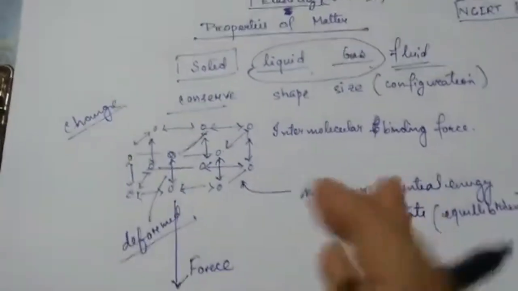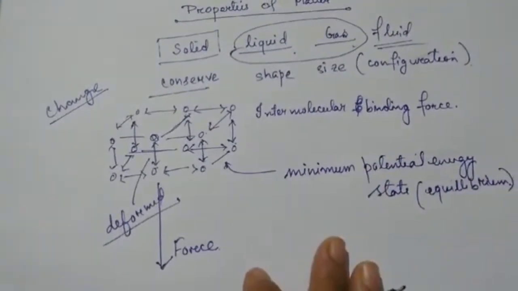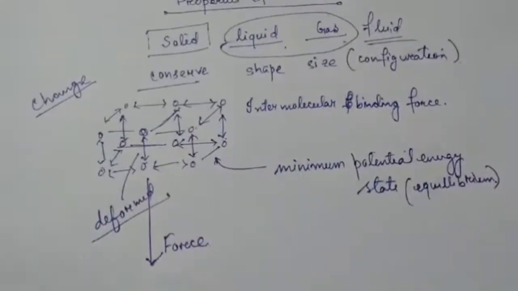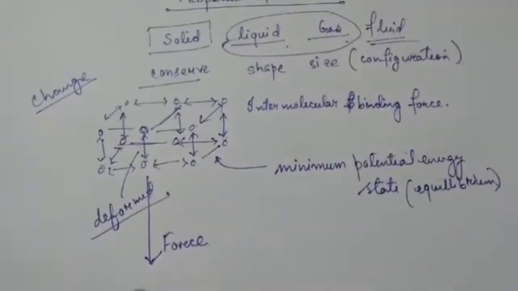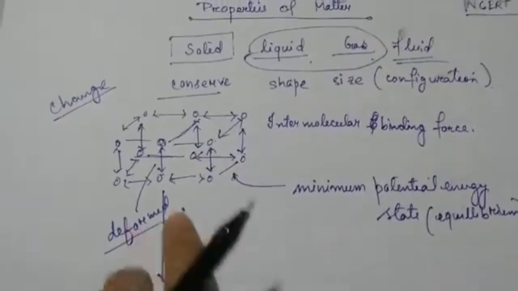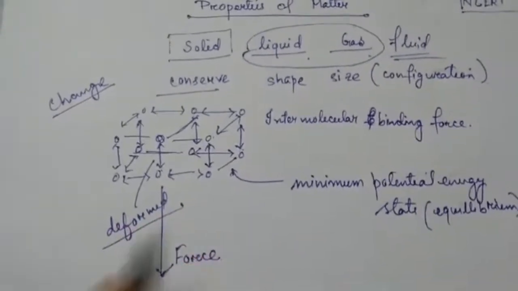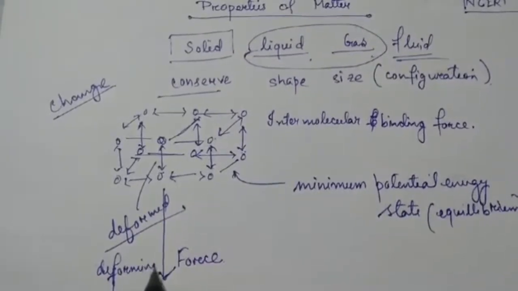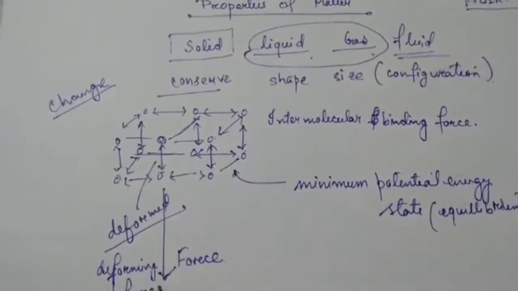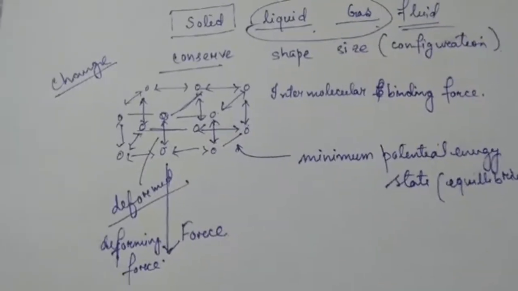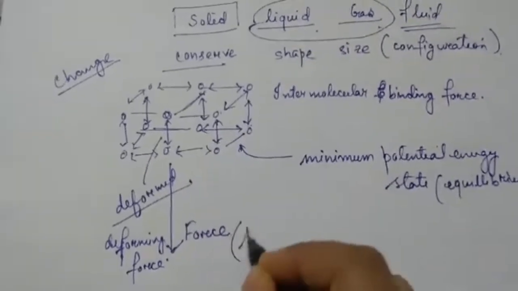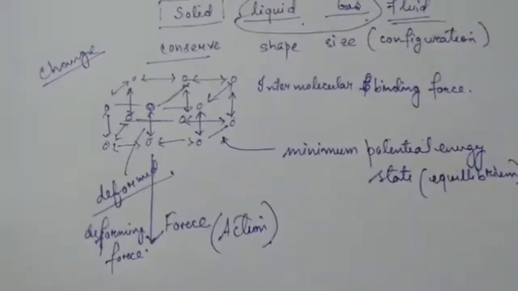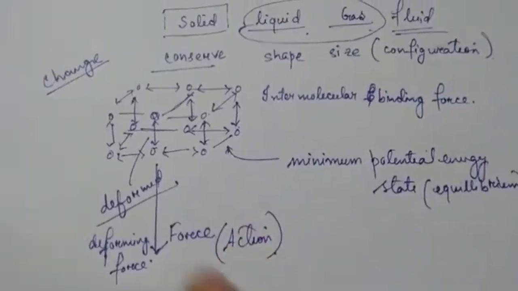Deformed means disfigured. Anything that is supposed to be in a particular shape has been changed. Deformed means it has changed, and this deformation happened because of this force. So this is called the deforming force. Fine. Now this deforming force is nothing but what? Action. And you know that every action has an equal and opposite reaction.